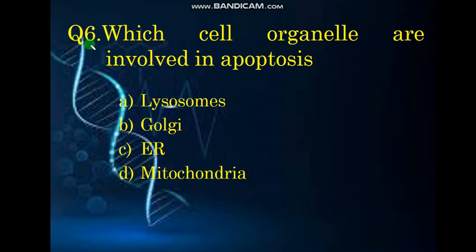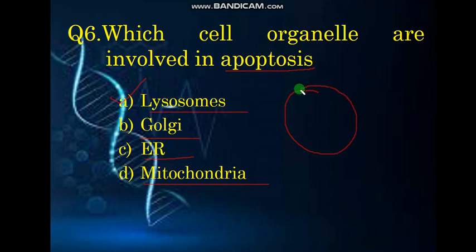Coming to question number 6. Which cell organelle is involved in apoptosis? Here, apoptosis means cell death. Option A, lysosomes. Option B, Golgi apparatus. Option C, endoplasmic reticulum. Option D, mitochondria. Here, the correct answer is lysosomes.